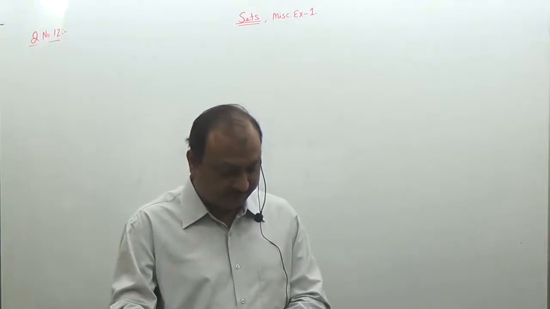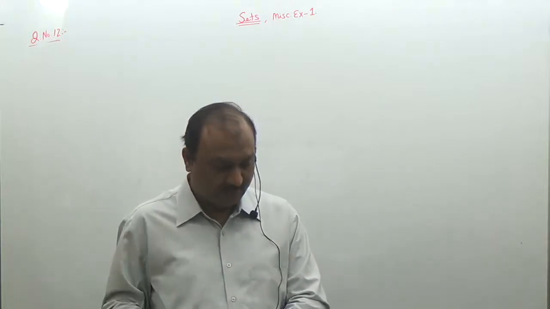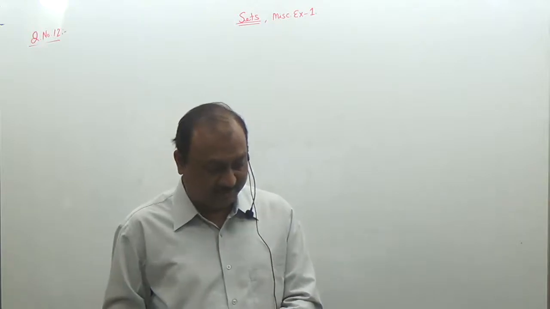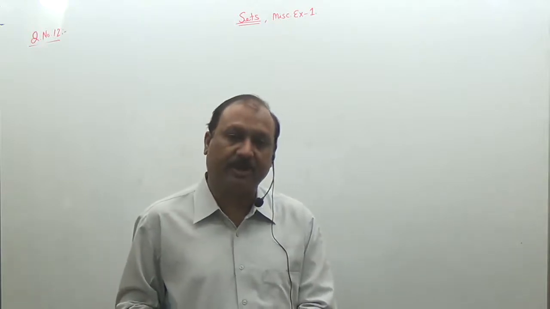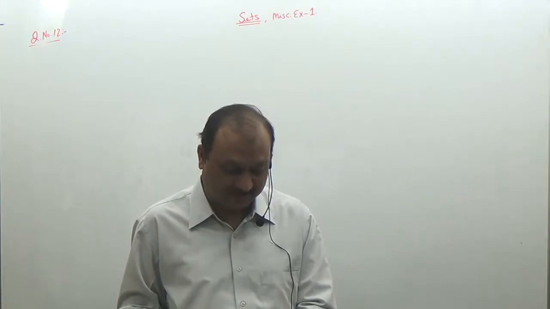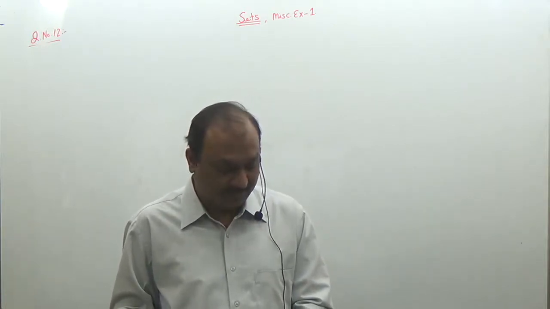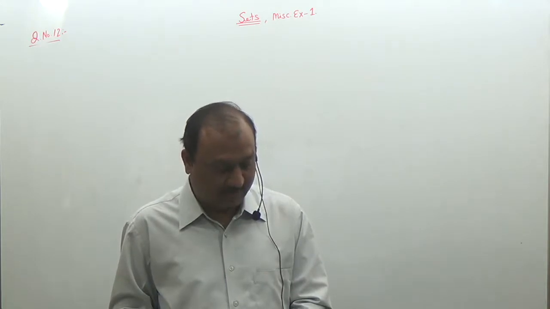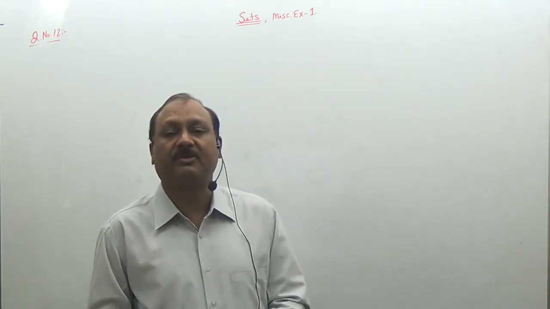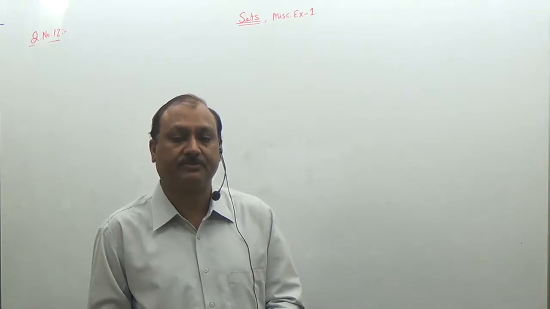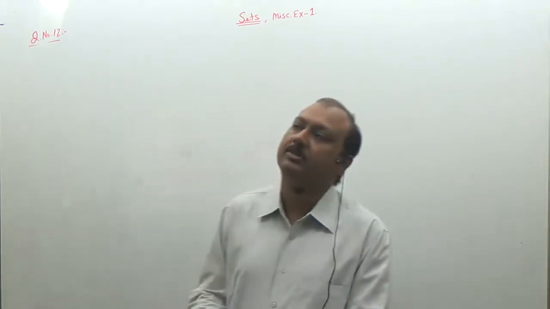Question 12 is, find sets A, B and C such that A intersection B, B intersection C and C intersection A are non-empty, and A intersection B intersection C is an empty set.